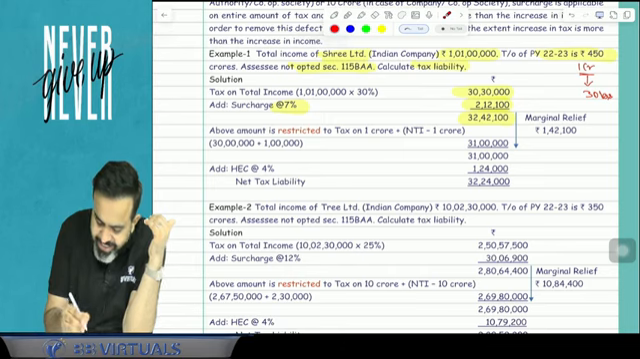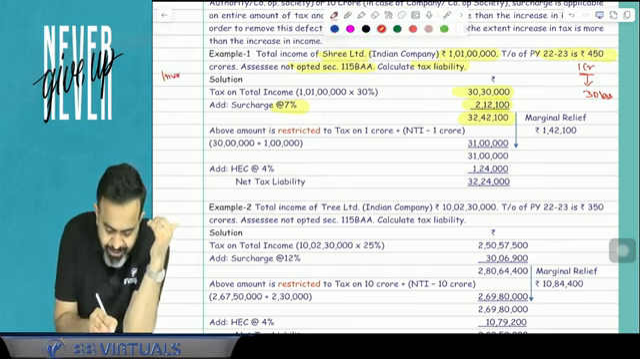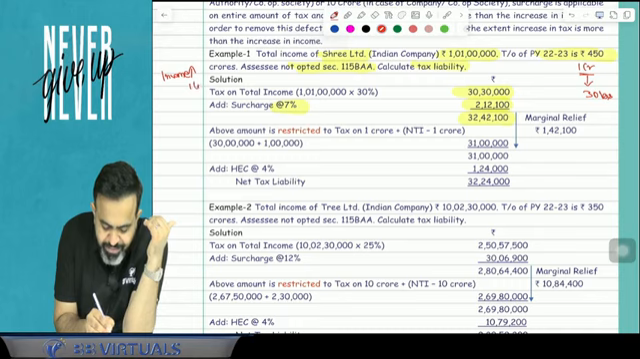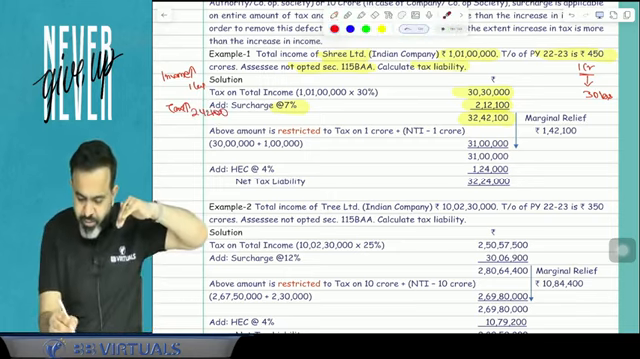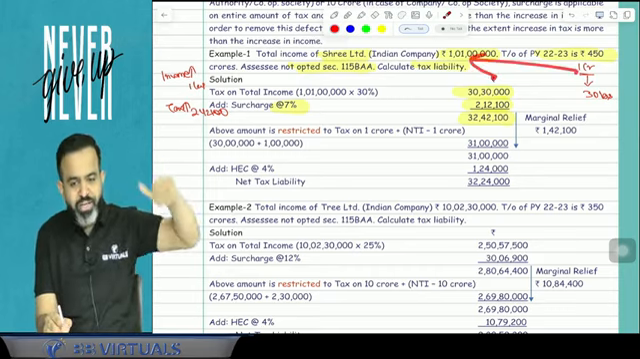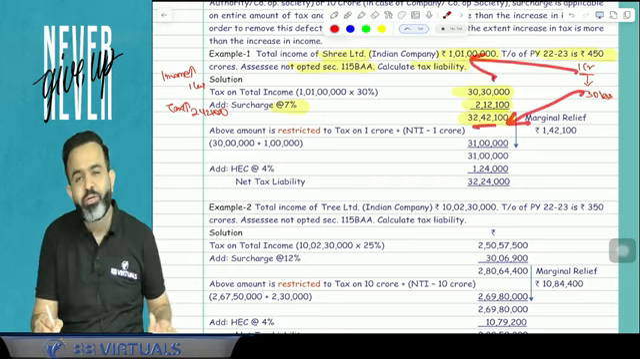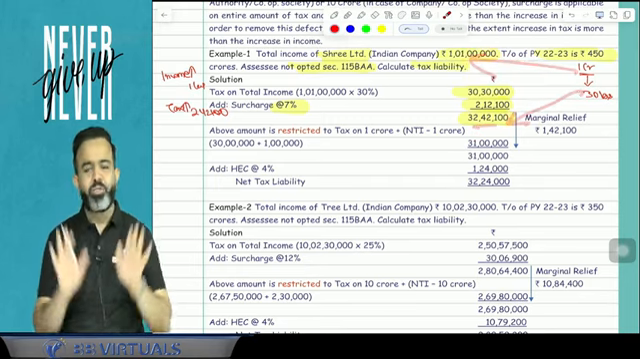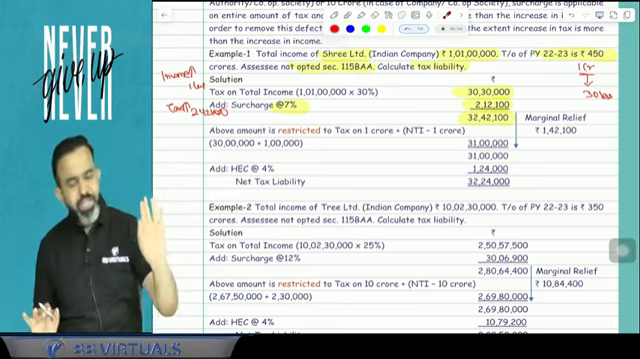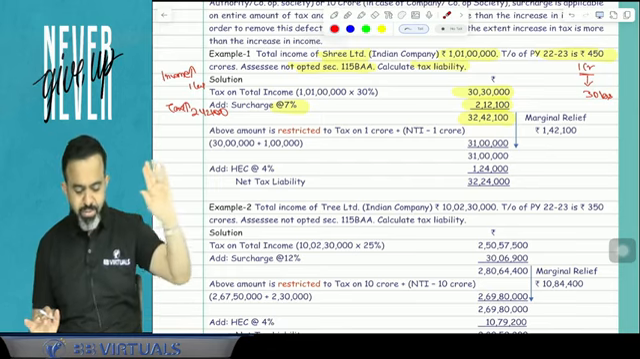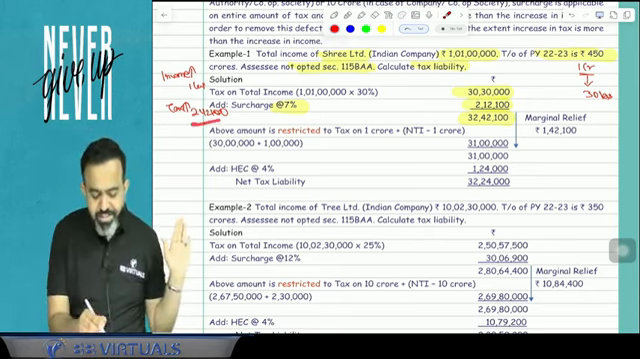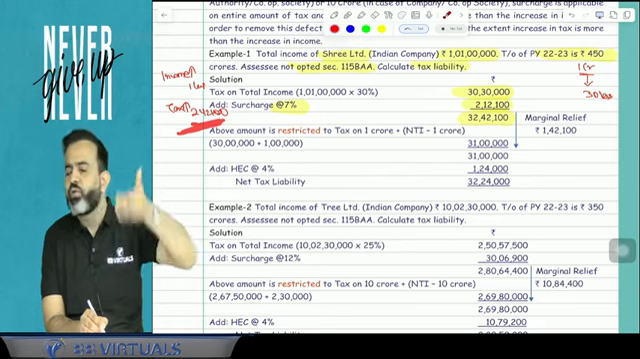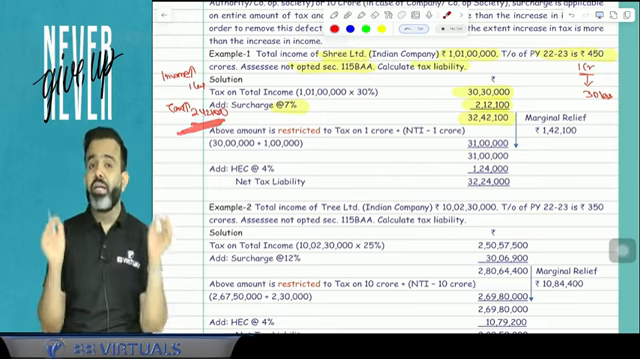Means here, if you see, the increase in income is by 1 lakh, and due to that, the increase in taxes is 2,42,100. That is not good. Now the lawmaker says don't worry, we will give you marginal relief. In this particular case you will get marginal relief, and Nirmala Sitharaman ji says that your increase in income is 1 lakh, so we will take only 1 lakh, not the 2,42,100. It means we will give you 1,42,100 marginal relief.